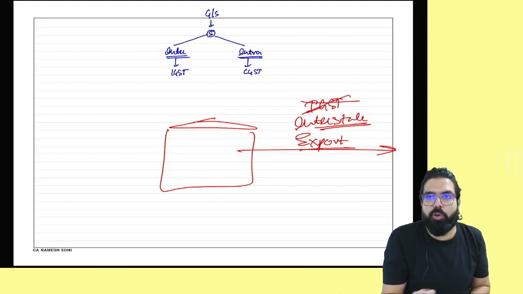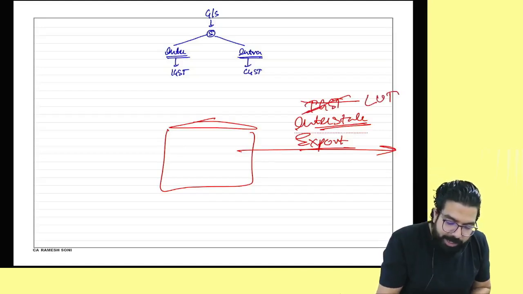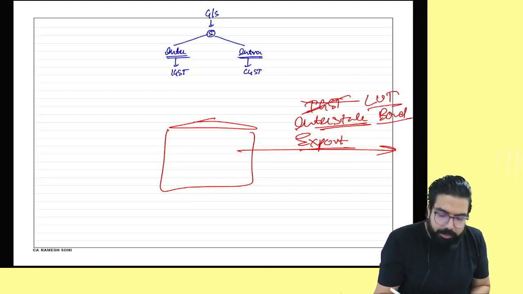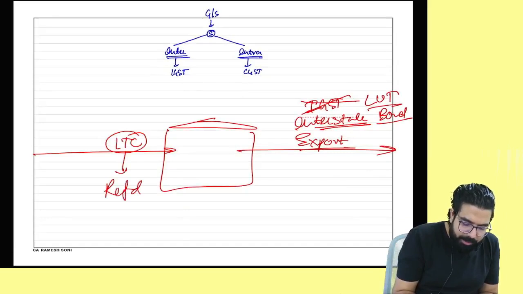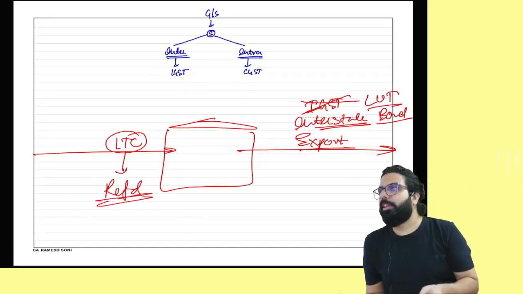But the government told us not to pay IGST. Just give one LUT or bond. You know what will happen, Ramesh? Whatever is the ITC, you can go ahead and claim a refund. Is this point clear to all?